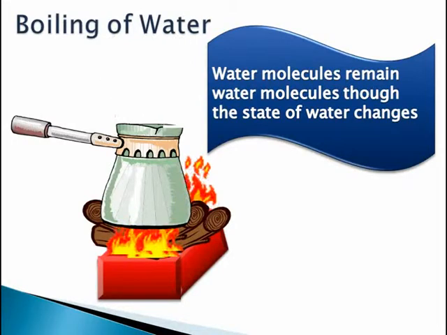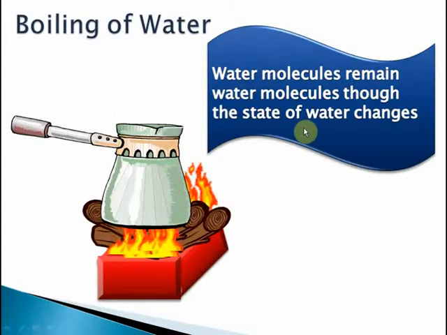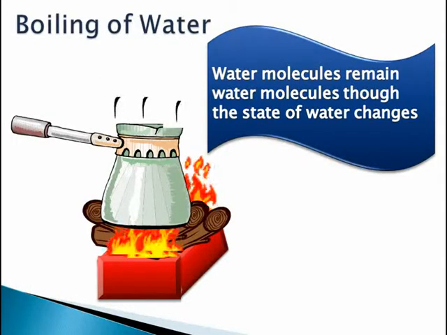Water does not become, say, gold or silver or mercury. It remains water, isn't it? So that's why the boiling of water is a physical change. Understood? You see, the water molecules are closer together in water and they drift apart in steam, but the water molecules, they don't change.